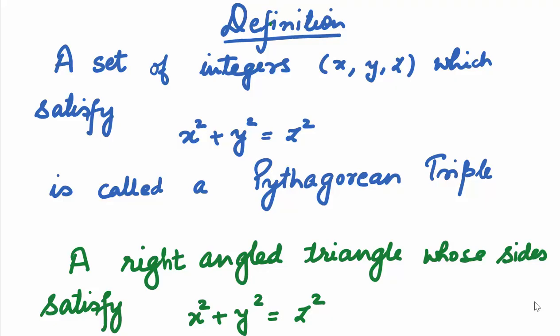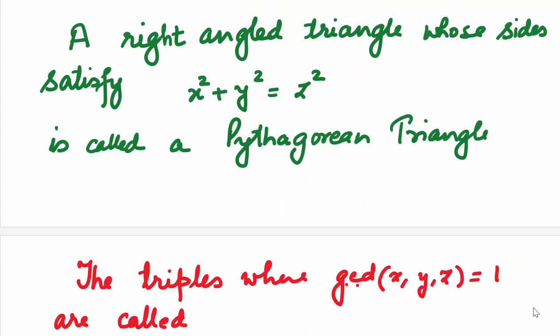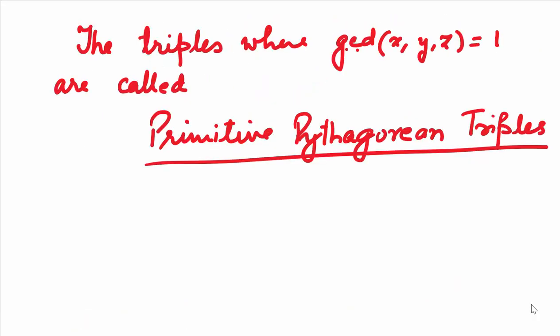A set of integers x, y, z which satisfy the equation x square plus y square is equal to z square is called a Pythagorean triple. And a right angle triangle whose sides satisfy the above equation is called a Pythagorean triangle. When these triples have no common factor, or in other words, when the GCD of x, y, z is equal to 1, we call them the primitive Pythagorean triples.